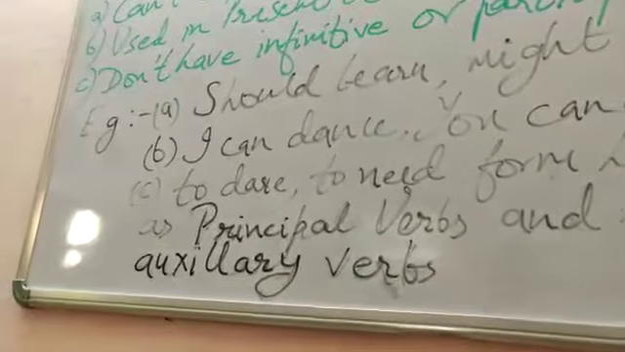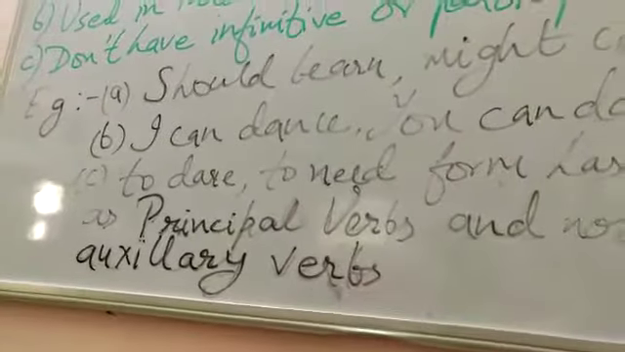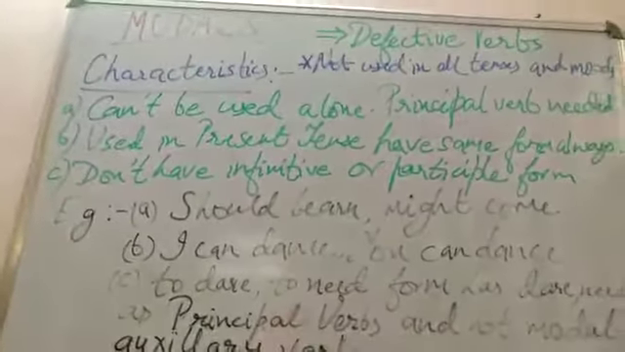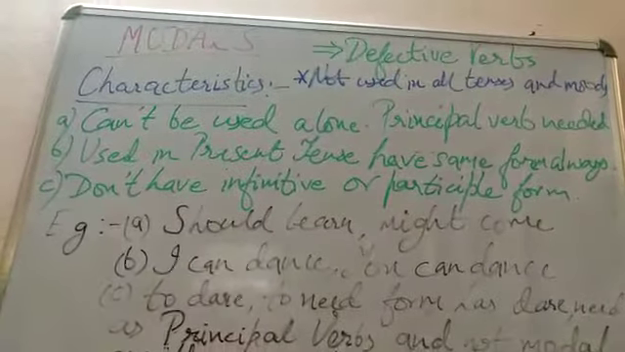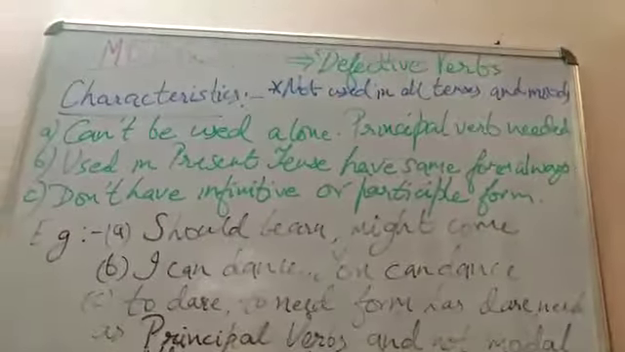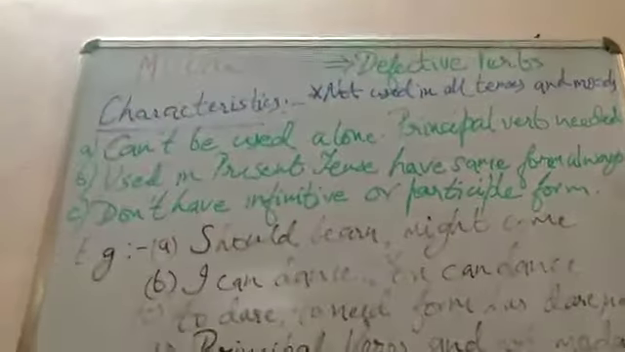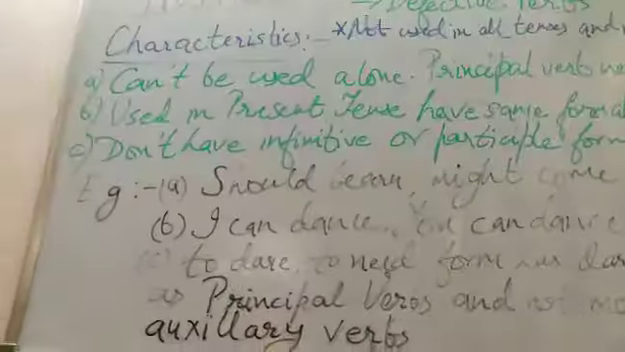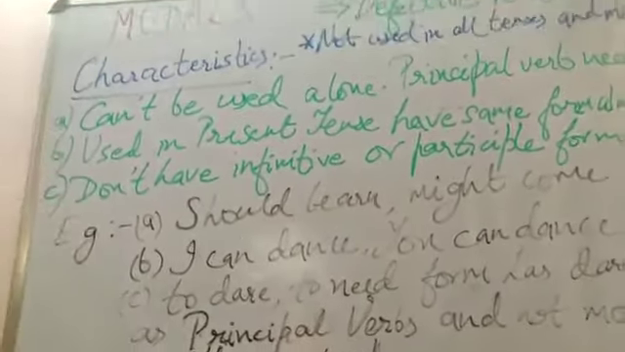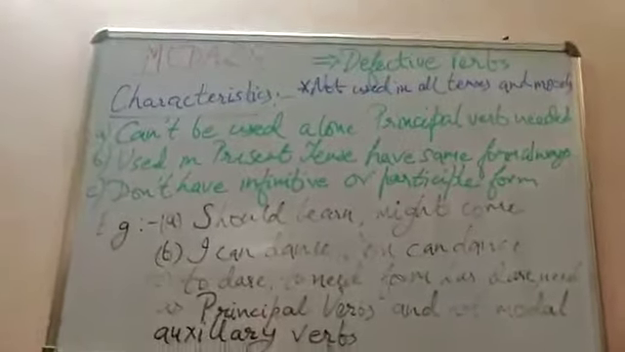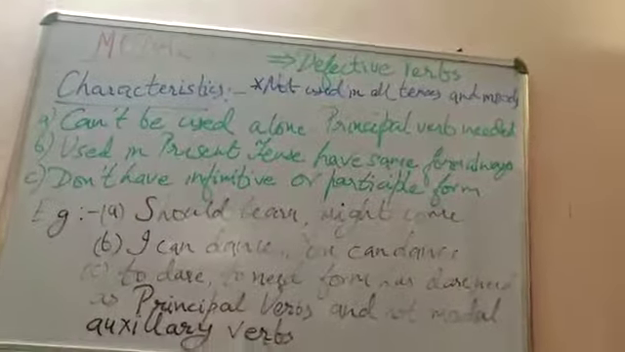Okay. So they can be used only with a principal verb. They cannot be used alone. They can be used in present tense form. If they are used, then they have to be used in the same form always, and they don't have any infinitive or participle form. So I hope you have understood the characteristics of modals. They cannot be used in all the tenses and all the moods.